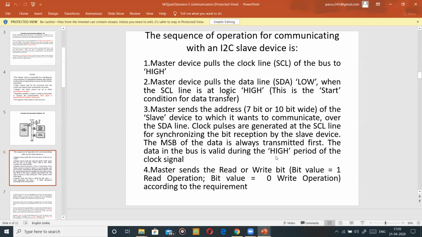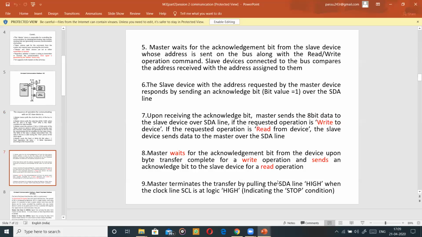Once the master puts the address, and it has recognized which slave it has to send to, and the address has reached the destination, the master will tell whether it wants to read or write. So you can see the master sends a read or write bit. If it is 1, then it is a read operation. If it is 0, it is a write operation. Again, it is sent on the same SDA line. Now let's go to the next slide.